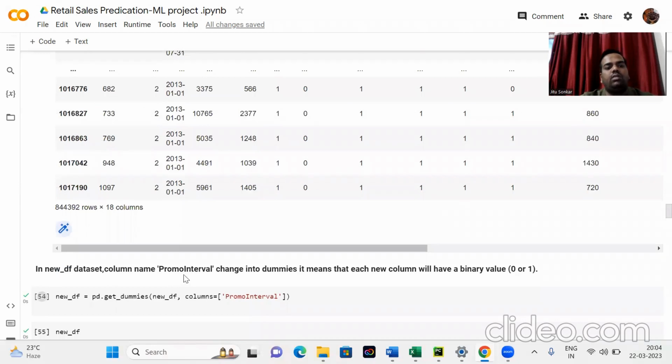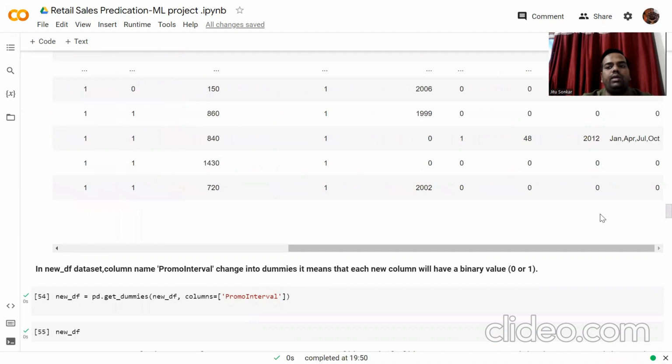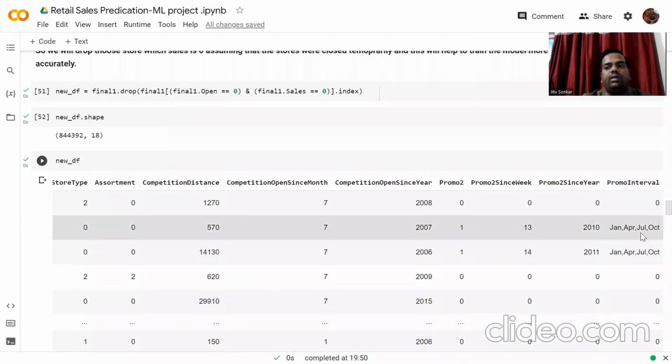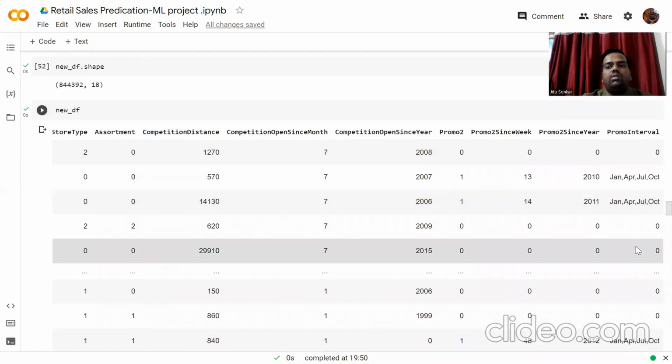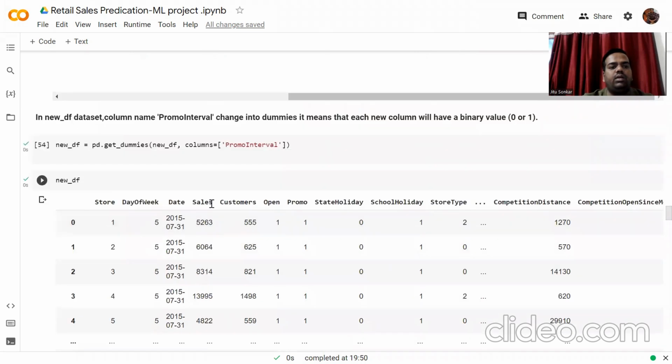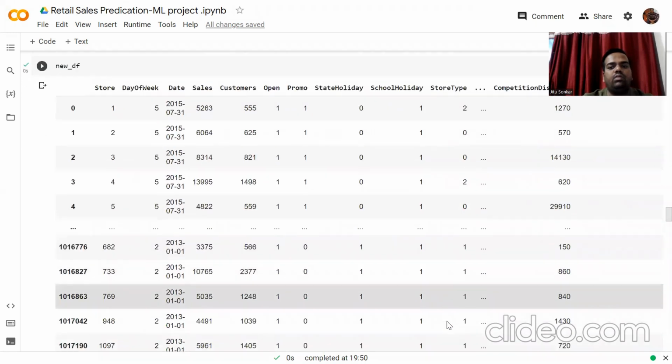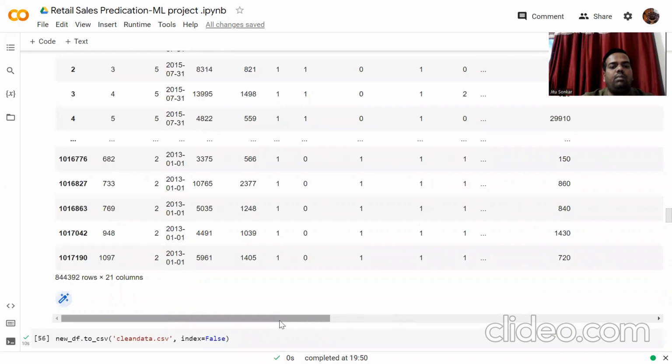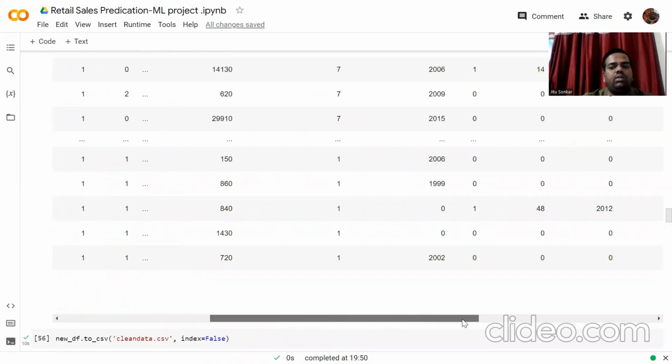In the new data set, the promo interval column is changed into dummies. It means that each new column has a value 0 or 1. The promo interval has different months: January, April, July, October, November, December. So what does pd.get_dummies do? It creates different columns having a value of 0 or 1. We do this for the new DF, and our columns increase to 21.